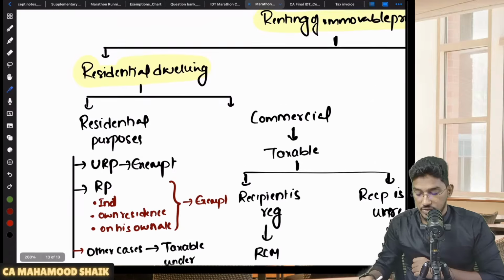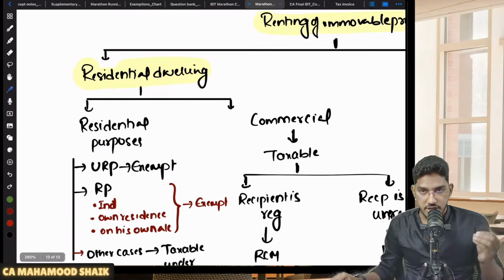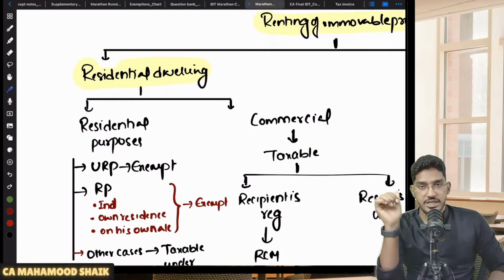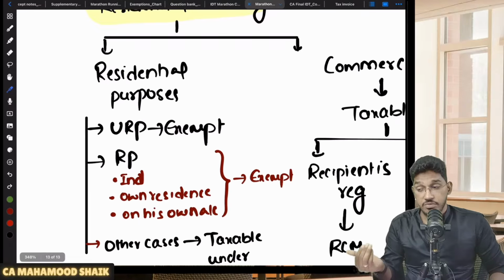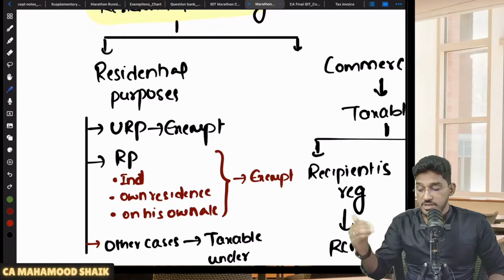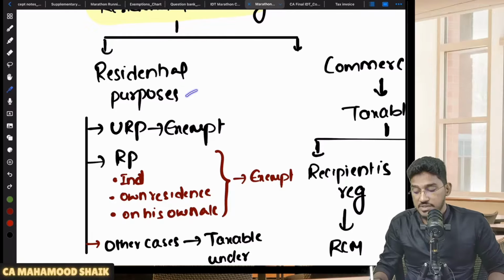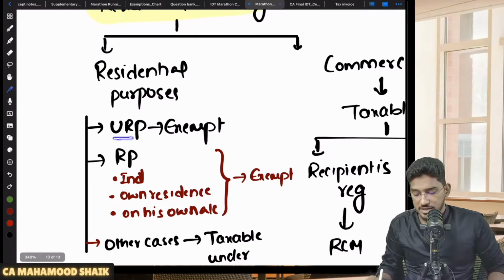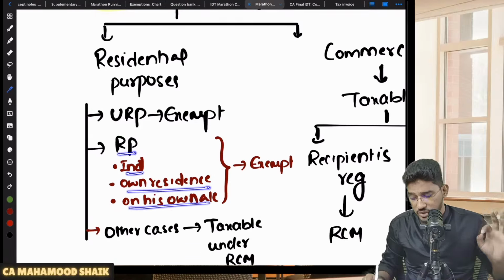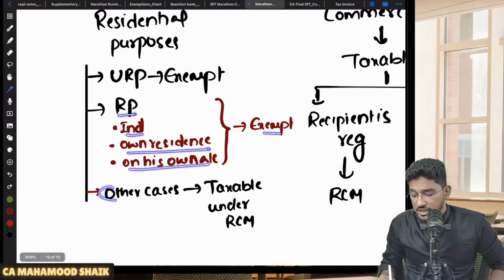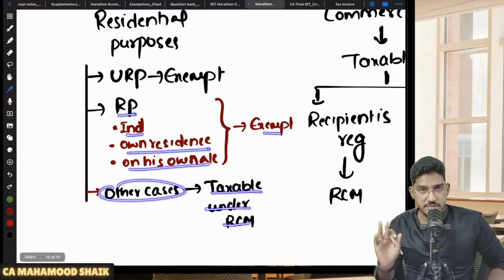So once again, whenever renting of immovable property is there, first you need to check, is it a residential dwelling? If it is a residential dwelling, then you need to check for what purposes, whether residential purposes or commercial purposes. If it is for residential purposes and the recipient is unregistered, it is exempt. If the recipient is a registered person but is an individual using it for his own residence on his own account, then also exempt. In all other cases, it will be taxable under reverse charge mechanism.